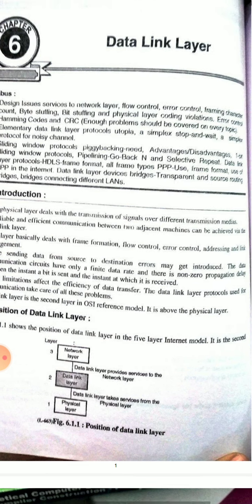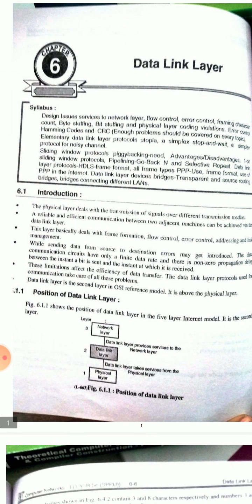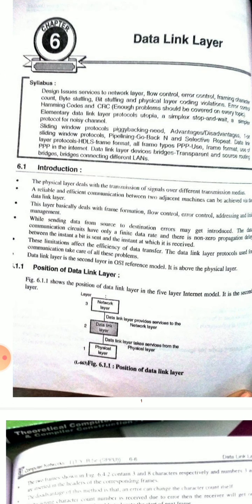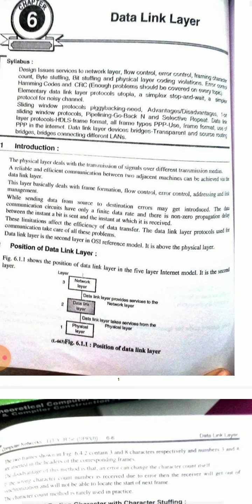First of all, we have an introduction to the data link layer. The physical layer deals with the transmission of signals over different transmission media. Means in the physical layer, the transmission of signals can take place via different transmission media. We saw this in the previous lecture: wired and wireless transmission media.